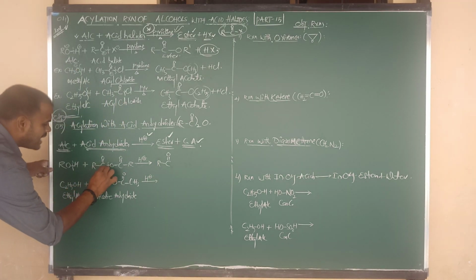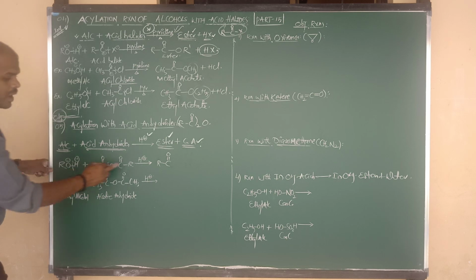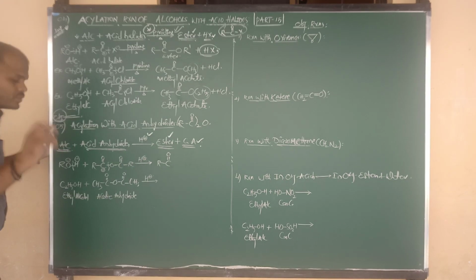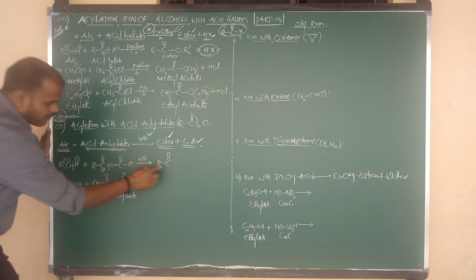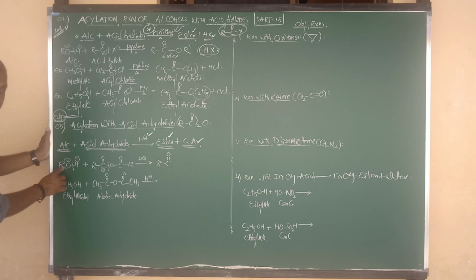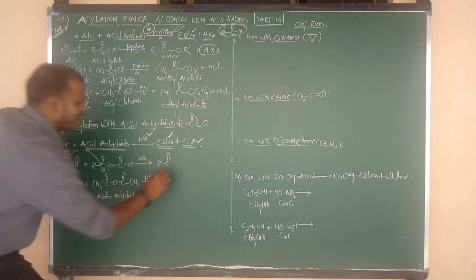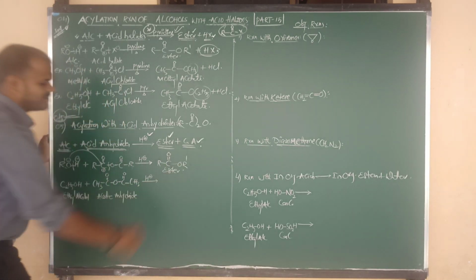Here carbon carries a plus charge, in alcohol H carries a plus charge, and the alkoxy group carries a minus charge. Here it is R, here also R. To avoid confusion, we write R prime. The remaining R C double bond O plus is attacked by the minus group, OR prime. So this is your product, which is the ester.